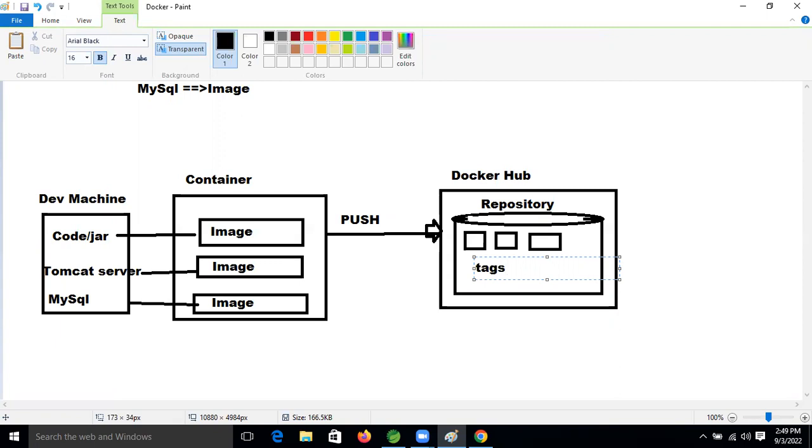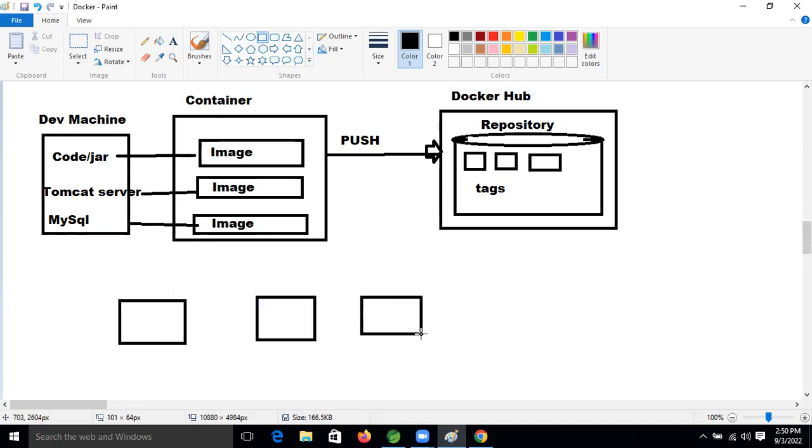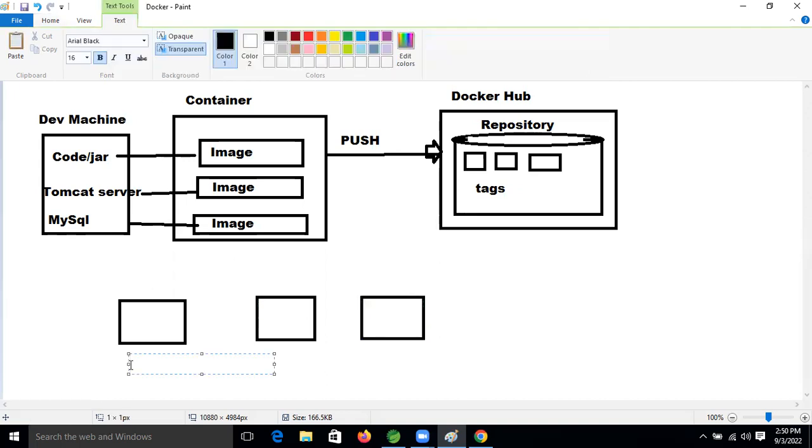After pushing that, if we want to use this code, we can run it on an operating system such as Windows, also Linux, also Mac, right?